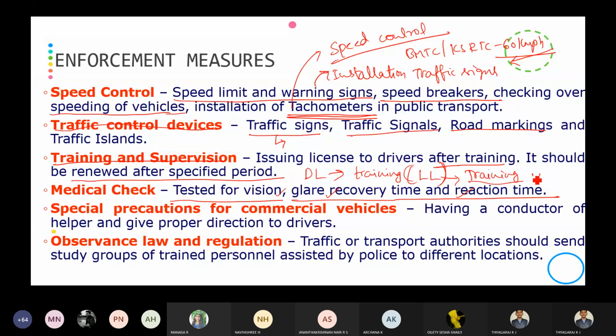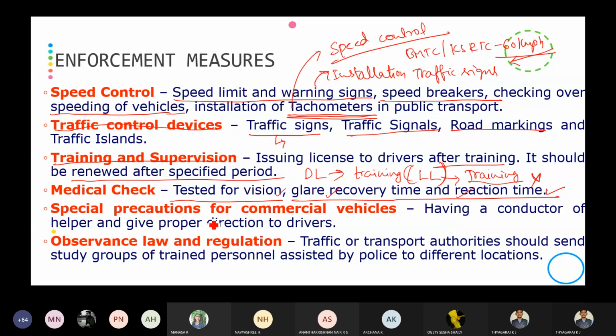Now they are not doing any medical check. They simply issue the DL or LL and people use the road. So it should be made mandatory to test vision, because if there is improper vision or poor visibility, the accident rate will increase. So if we test before giving the DL to drivers, it will help in reducing accidents.